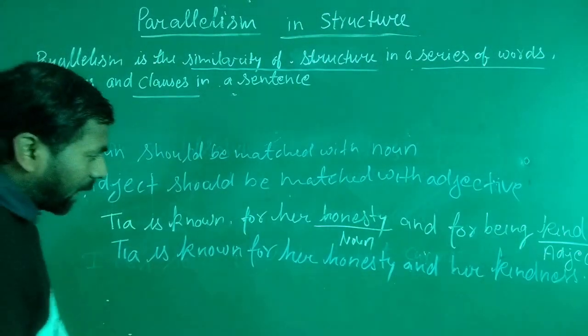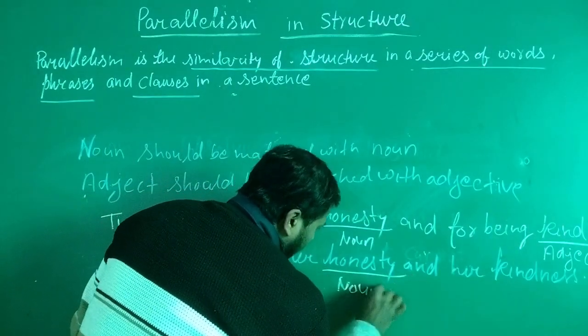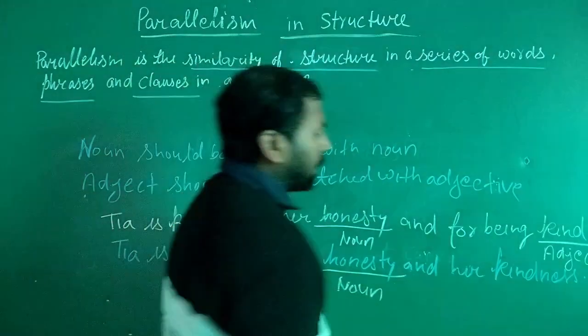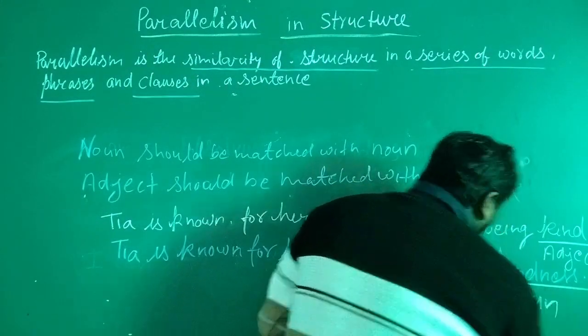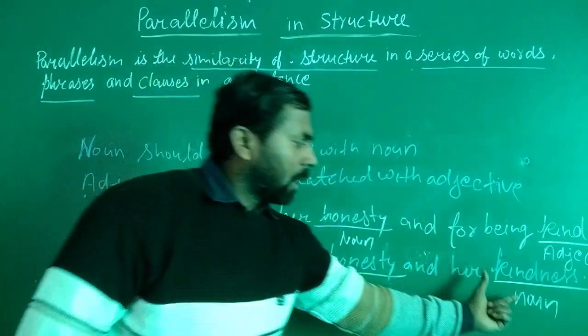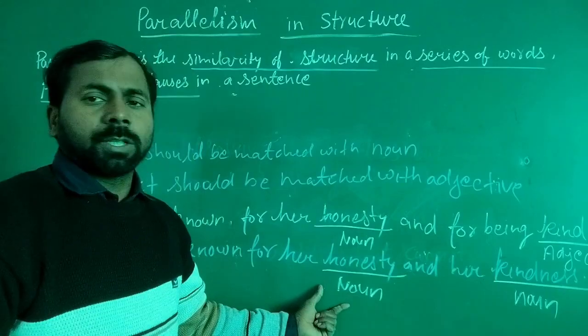So now you can see that the word honesty is a noun word, and here the word kindness is also a noun word. Both are abstract nouns, kindness and honesty.